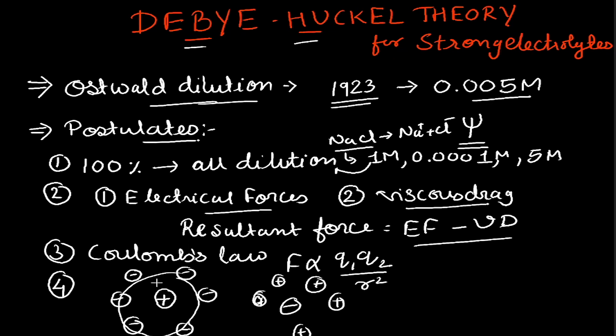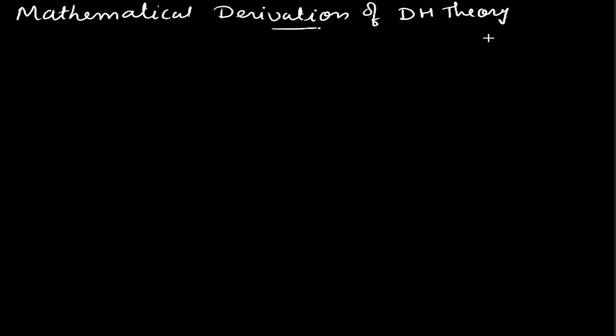So these are the four postulates on which the Debye-Huckel theory is based. Now we will be moving to the mathematical derivation. As I have told, we will be obtaining the value of the electrical potential psi over here.